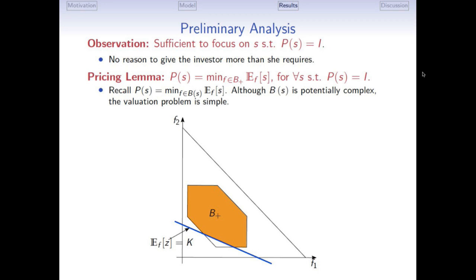An important result is this pricing lemma, which says that for all such securities that make the investor break even, you don't need to know this set B of S in order to determine how the security will be valued in equilibrium. What it says is that you need to minimize the value of the security in this orange region, which is simply the set of non-negative NPV projects within the uncertainty set B. Intuitively, this lemma says that in equilibrium, what the issuer can signal is that his project has a positive NPV and is worth financing, but he cannot signal any other price-relevant information.